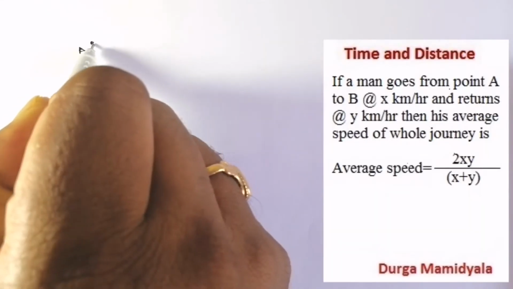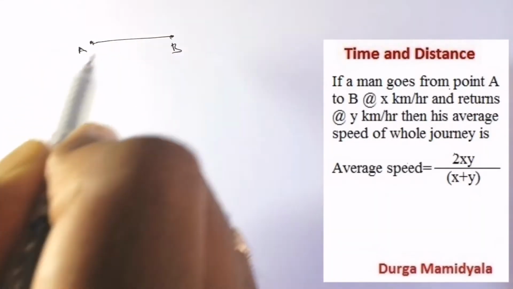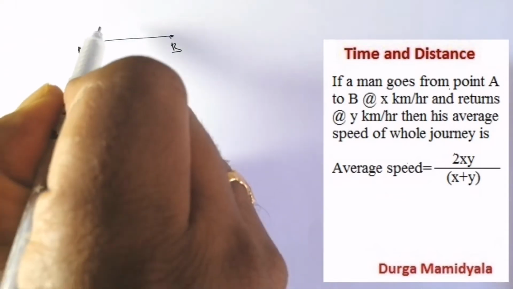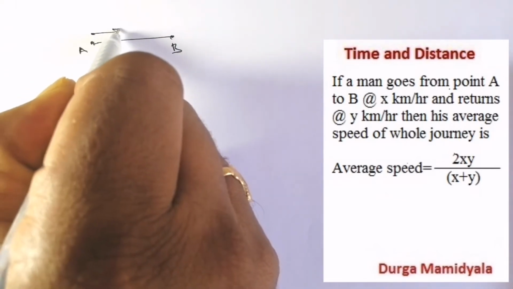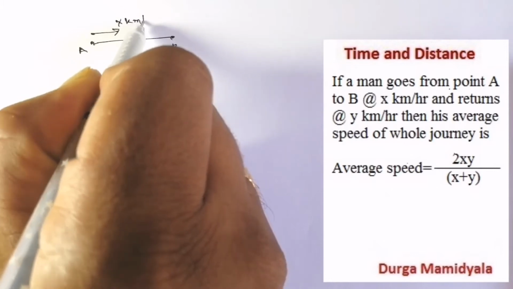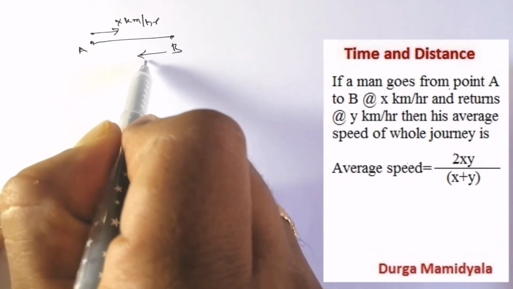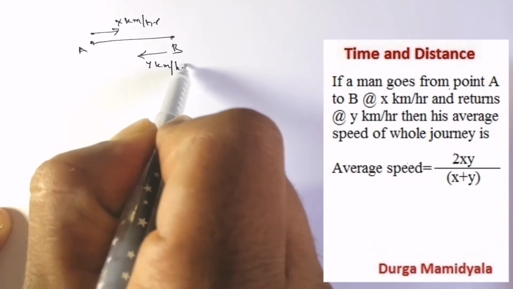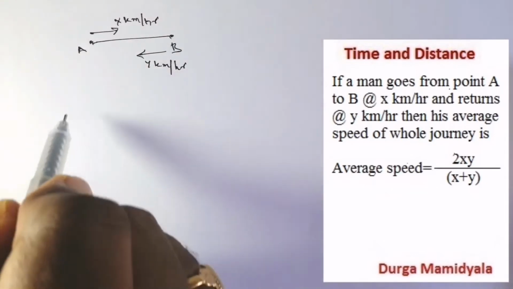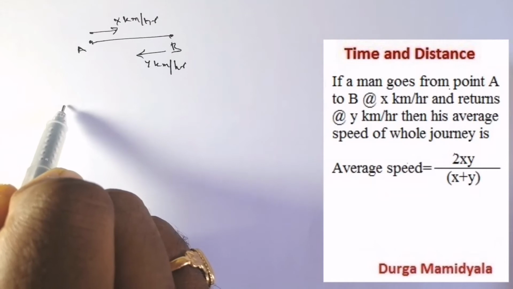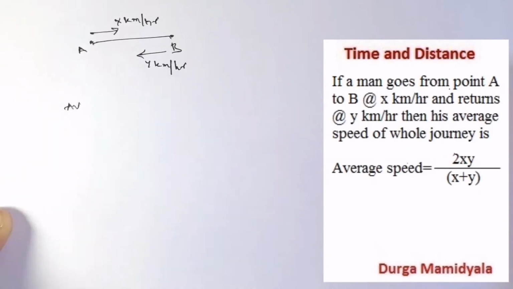And there can be another situation. Suppose we have a distance A to B, and a car travels from A to B at x kilometer per hour and returns back at y kilometer per hour. Now they have asked us to find the average speed.